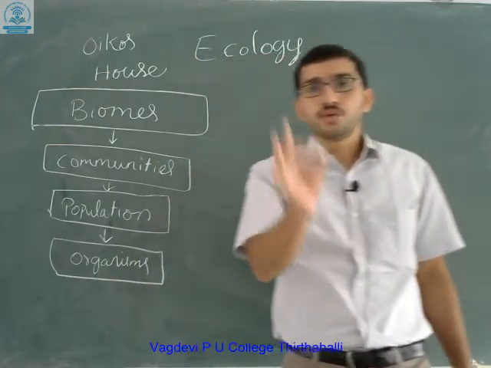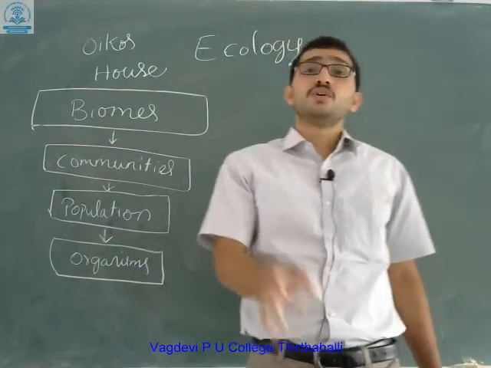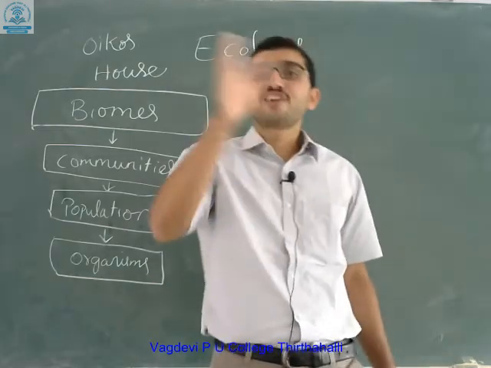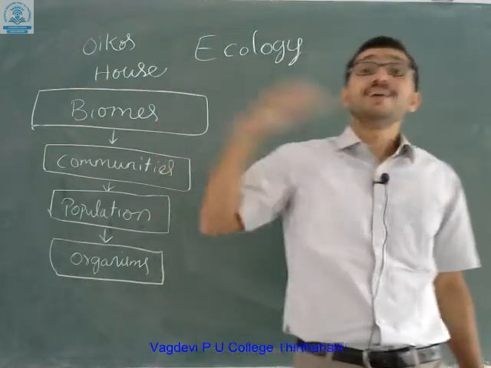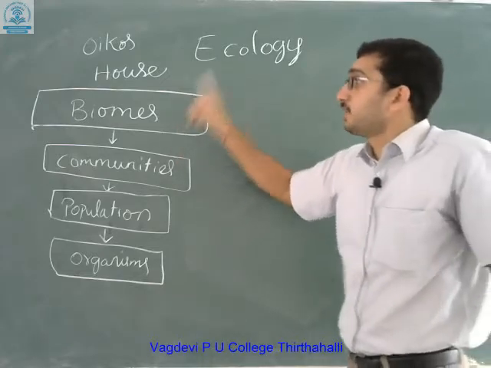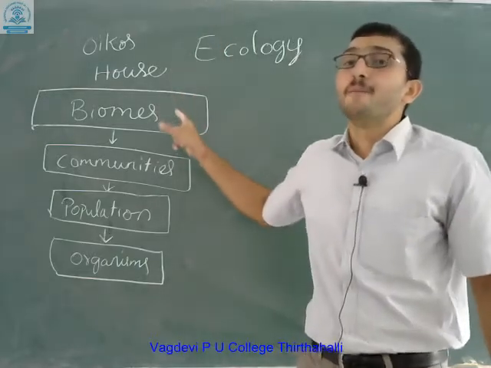Ultimately, the biome is a major division of communities which includes a specific type of vegetation with a particular variation in temperature and rainfall. Biomes include the ecosystem and together form the biosphere.